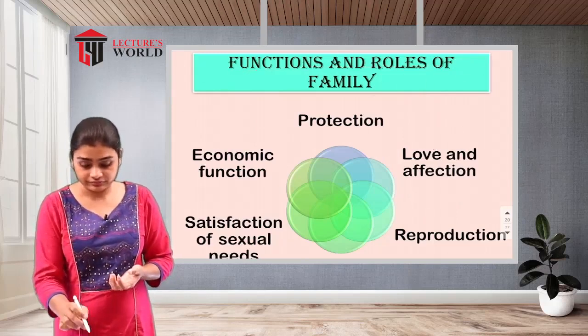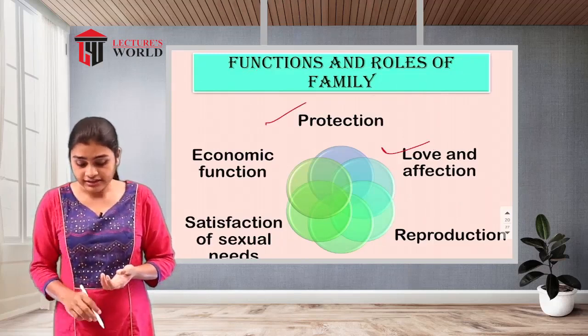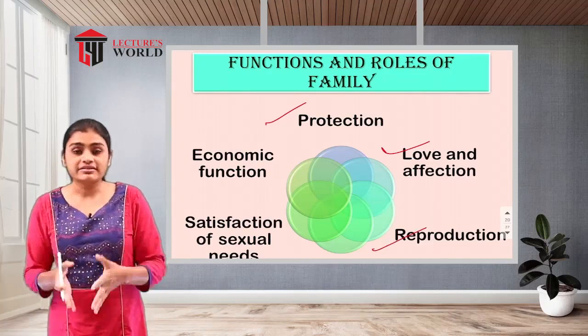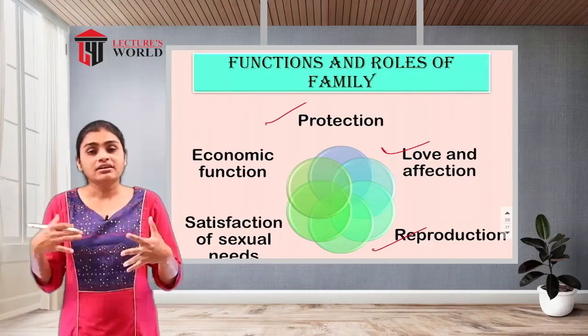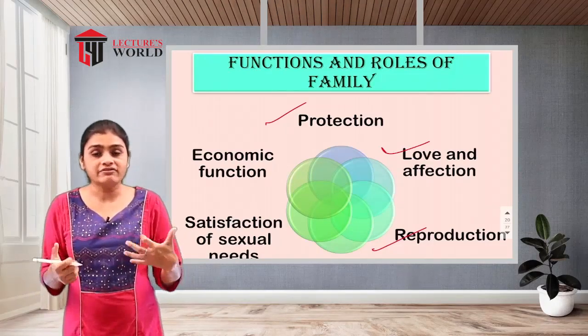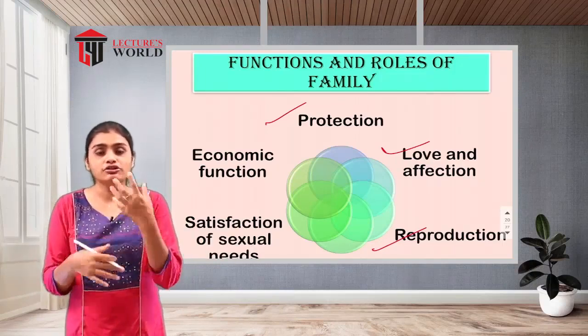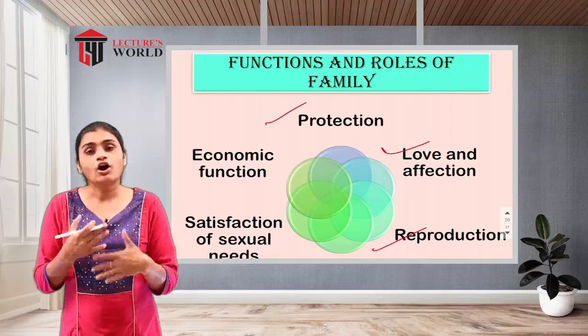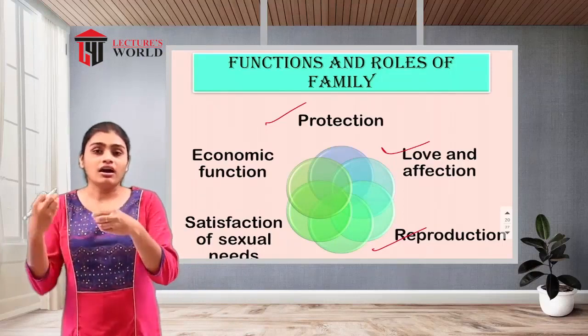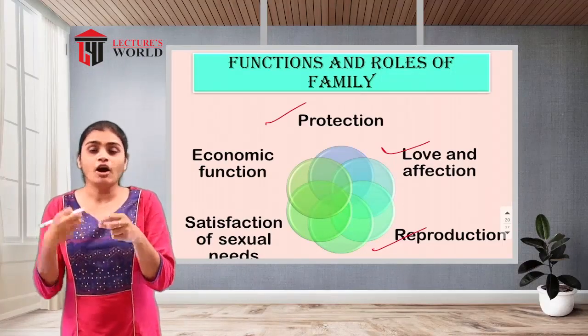Then the next is reproduction. As we have seen, in the family the husband and wife are involved in the process of procreation, and they give birth to the baby, or the new offspring.